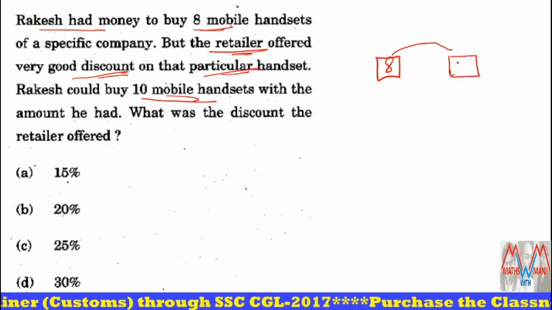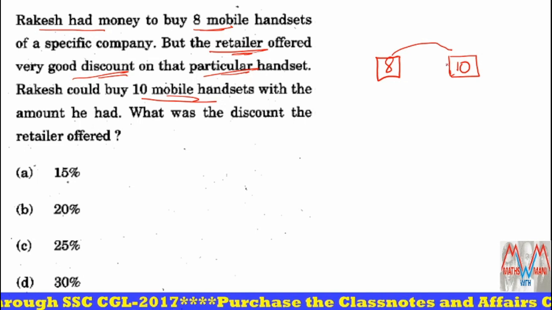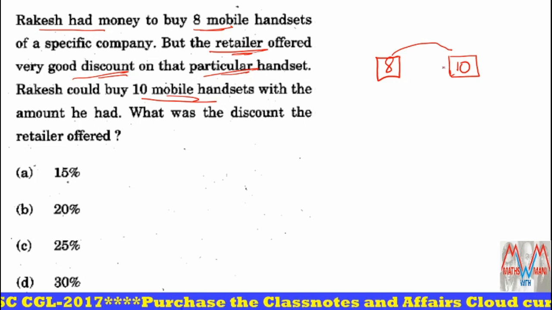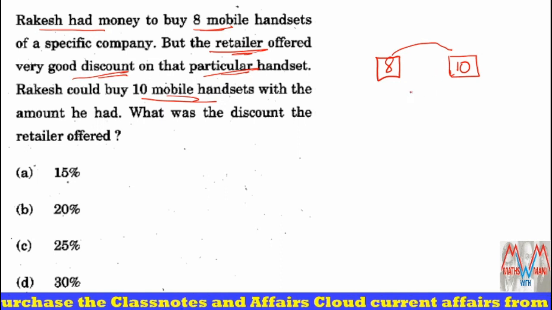So that's why he bought 10 mobiles with the same amount. Clear, all of you? So now what you have to find out is, what was the discount the retailer offered?